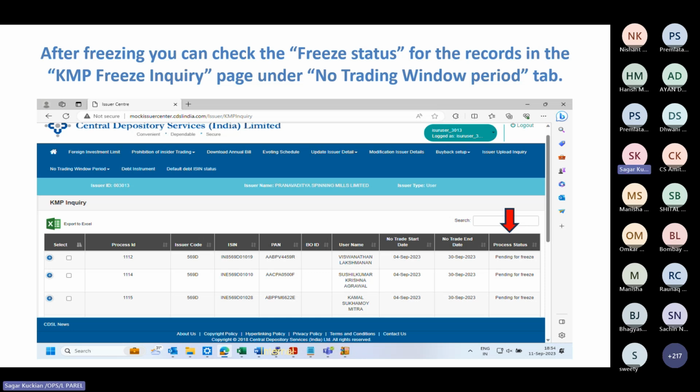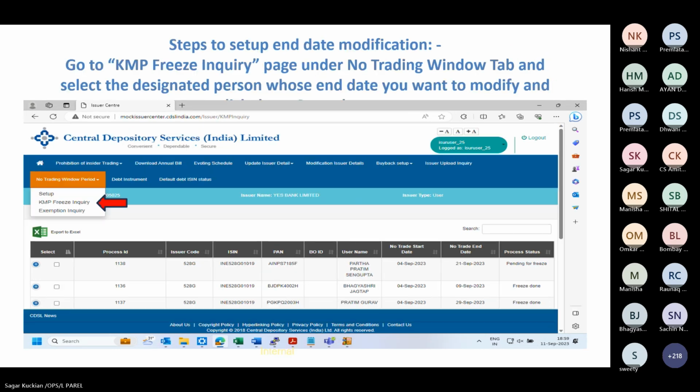Once you have initiated the freeze, the status will be pending for freeze, and the status will change to freeze done on the freeze activation date. That is the start date which you have mentioned on the issuer portal. So if you have mentioned 1st October as the start date, the pending for freeze status will appear till 30th of September, and on 1st October it will change to freeze done. See, the status for the first record is pending for freeze, and the other 2 records are freeze done.